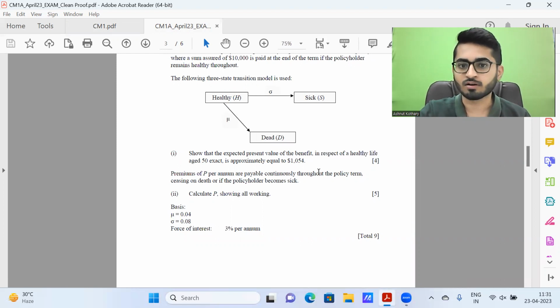So I always prefer, even when I'm appearing for exams or even when I advise students, that you should be happy when you're getting such questions which ask you to show that, because you already know the answer. So now it's relatively easier to just cross check. If you're getting the same answer, you do not have to spend much time in revising it because you can be sure with a high degree of confidence that your workings are correct.